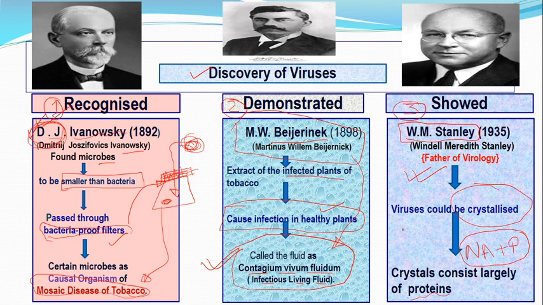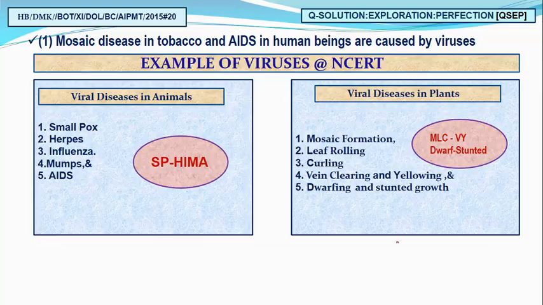So friends, students, you can now very easily understand who recognized, who demonstrated, and who first showed the virus. By this diagram, you can easily recall these three eminent scientists. Now, the first statement was: mosaic disease in tobacco and AIDS in human beings are caused by viruses. Yes, this statement is also correct.